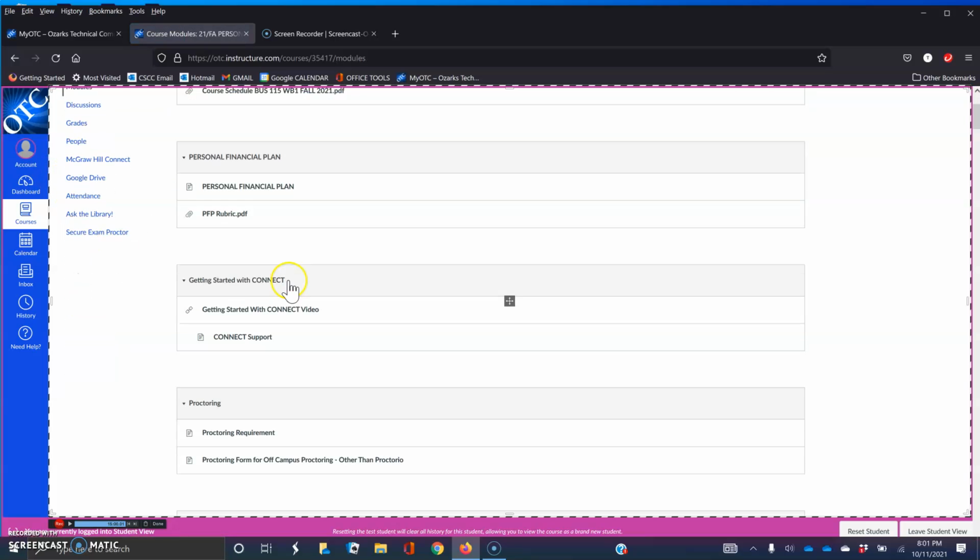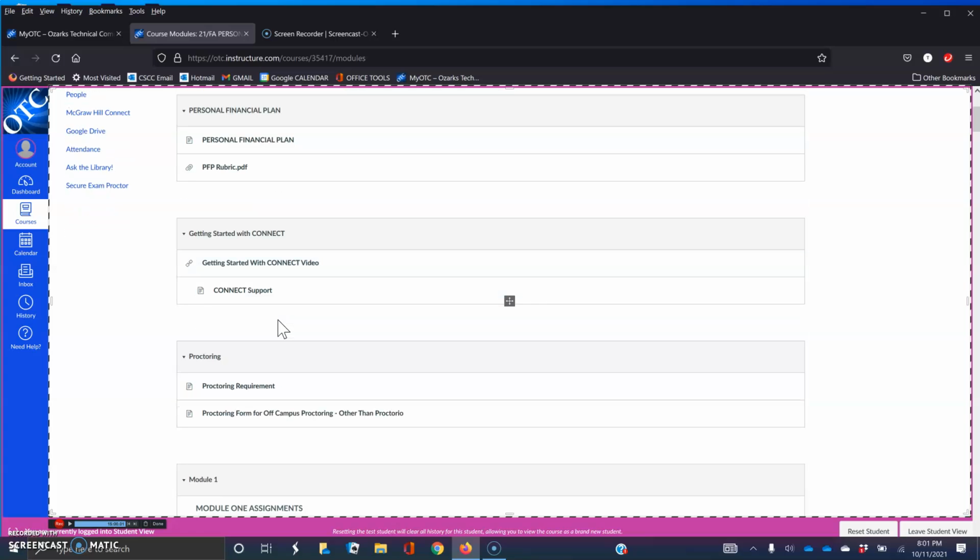Back to modules. Underneath that is getting started with Connect. There's a video here. I encourage you to view that video. It explains what Connect is about and how to use Connect. The course is part of the Auto Access program at OTC, so you'll have access to the digital content for the course on the first day automatically, and that's where you'll find the Connect assignments for the course.